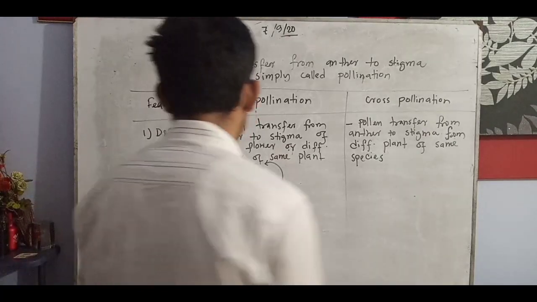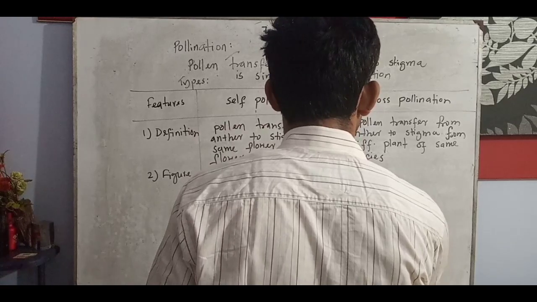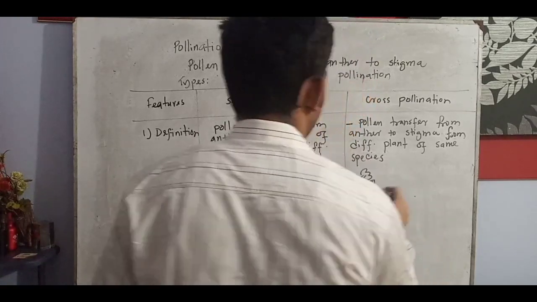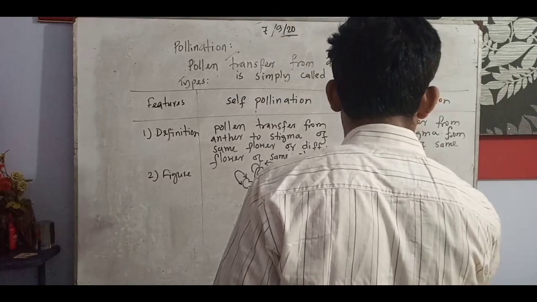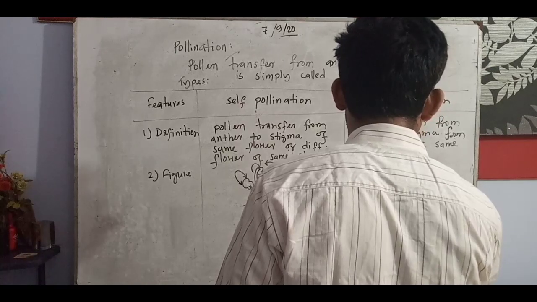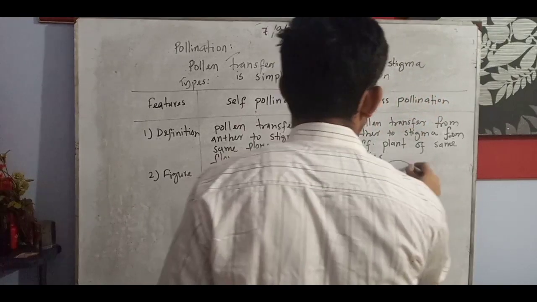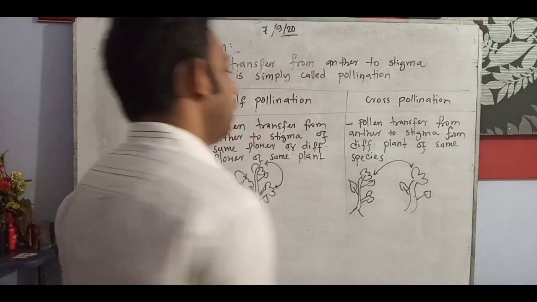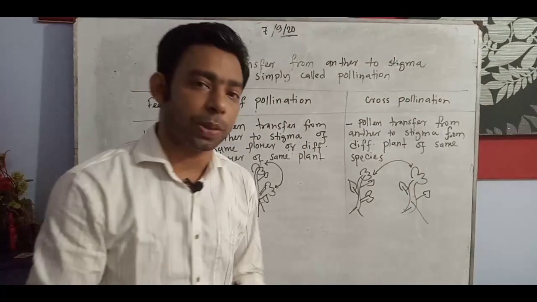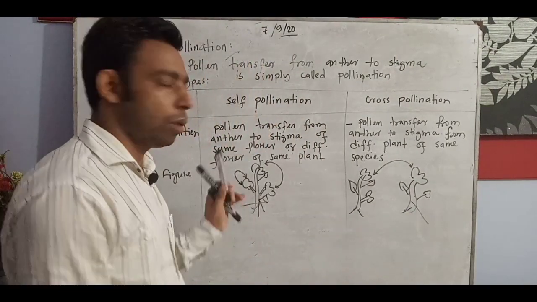But suppose we think about this one. It is a different plant but the same species, like China rose or Datura.